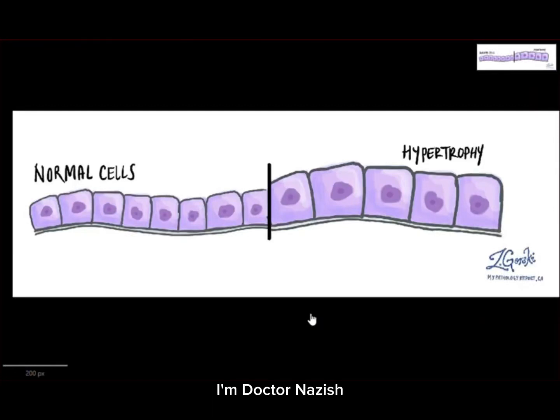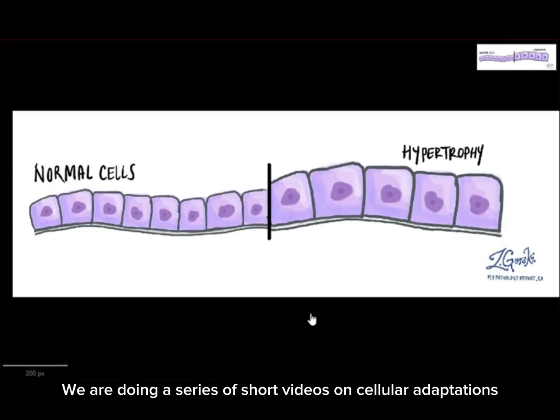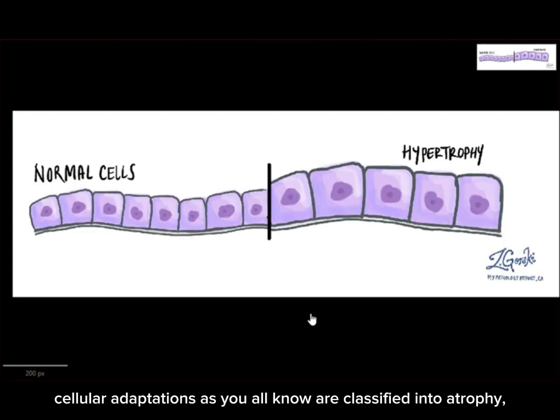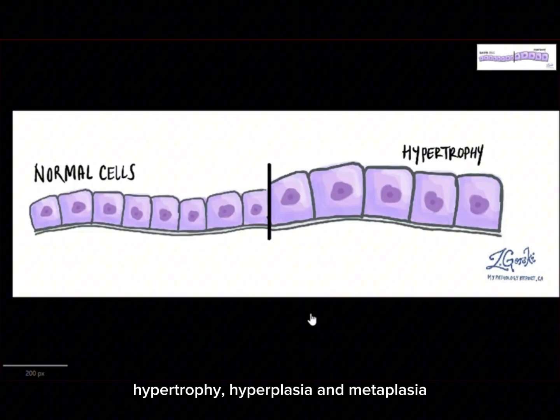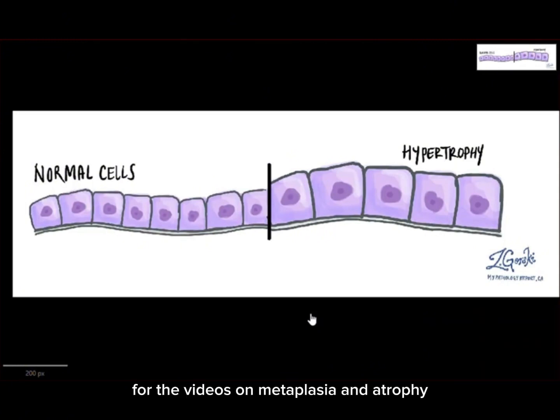I'm Dr. Nasish. We are doing a series of short videos on cellular adaptations. Cellular adaptations, as you all know, are classified into atrophy, hypertrophy, hyperplasia, and metaplasia. For the videos on metaplasia and atrophy, the link will be given below. Now, we're proceeding to discuss hypertrophy.